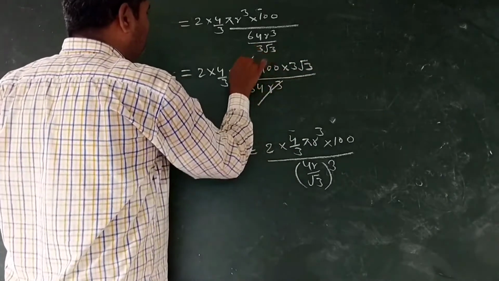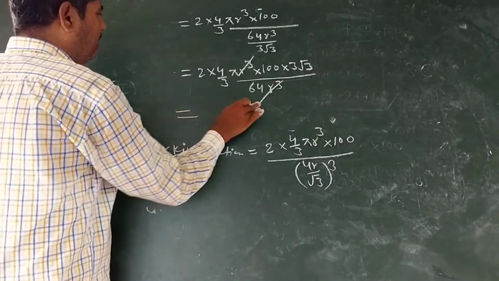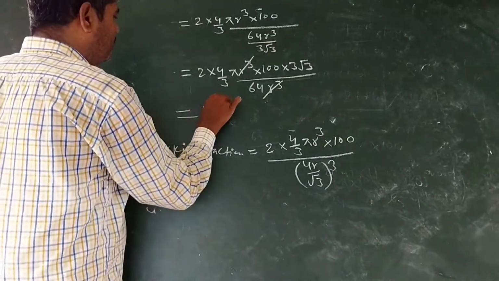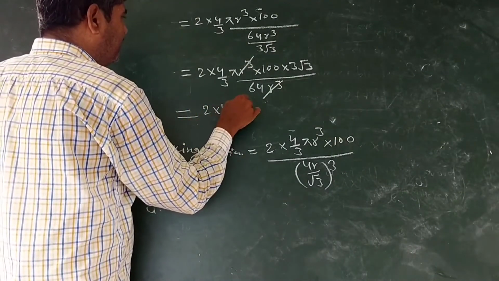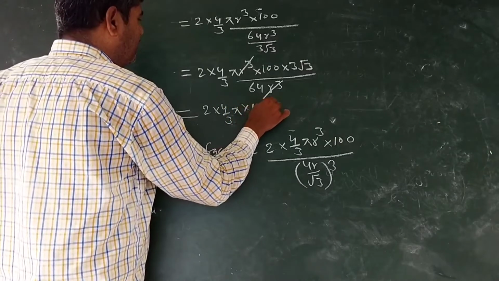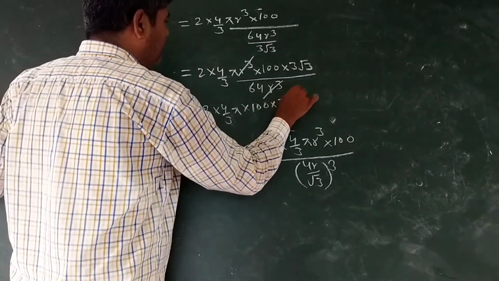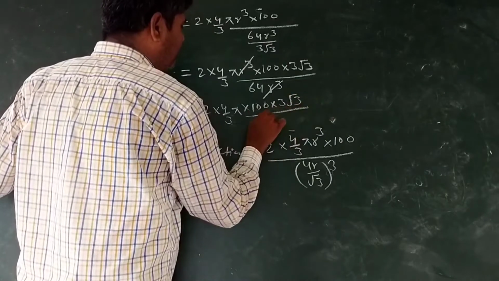R cube cancels. Thus we will have 2 into 4 by 3 pi into 100 into 3 under root 3 upon 64.